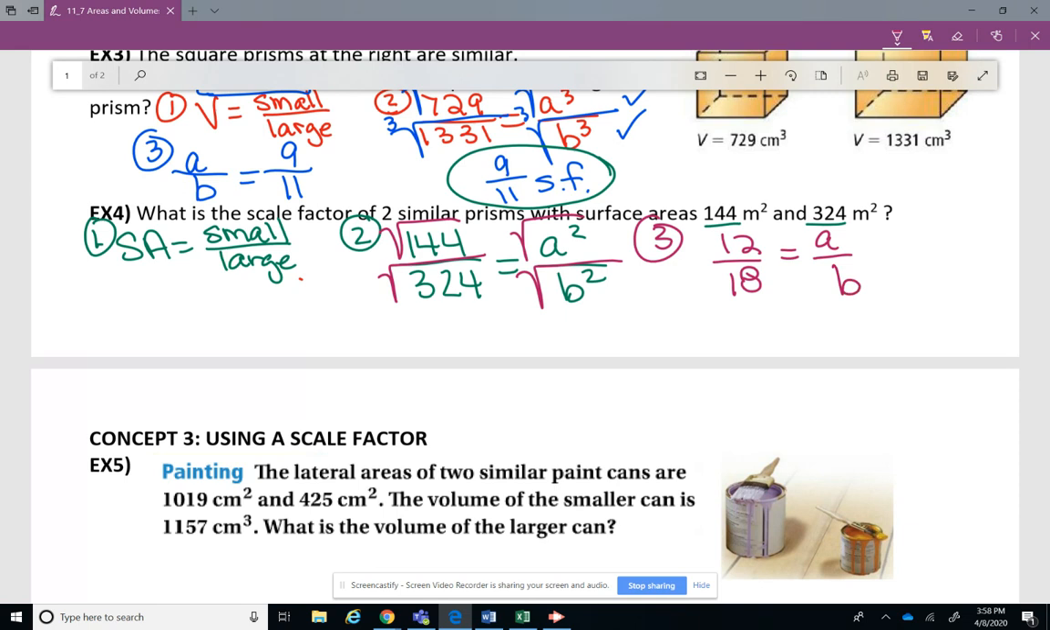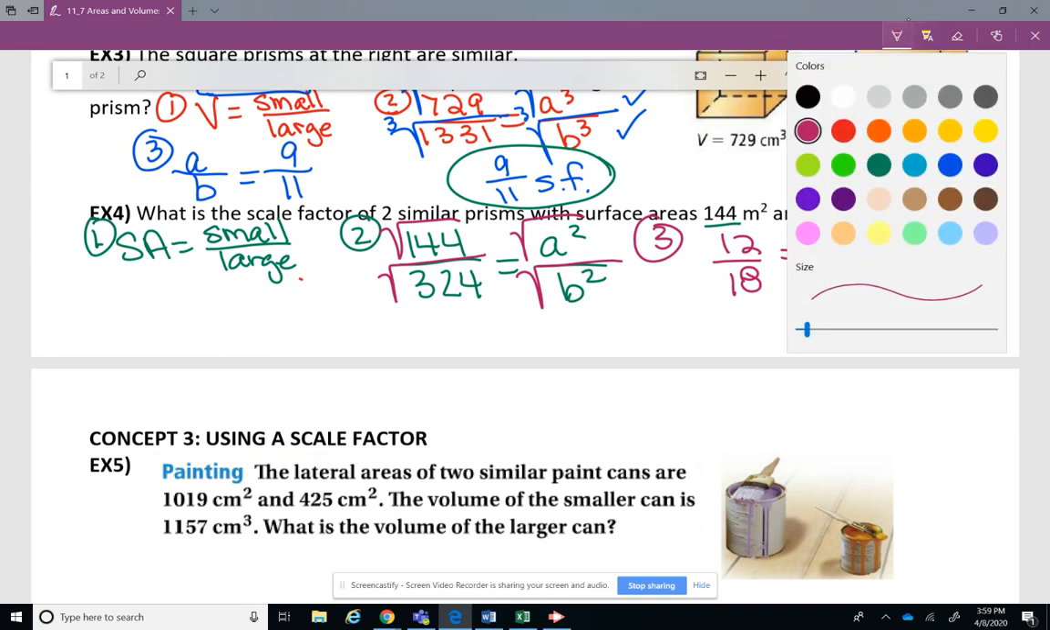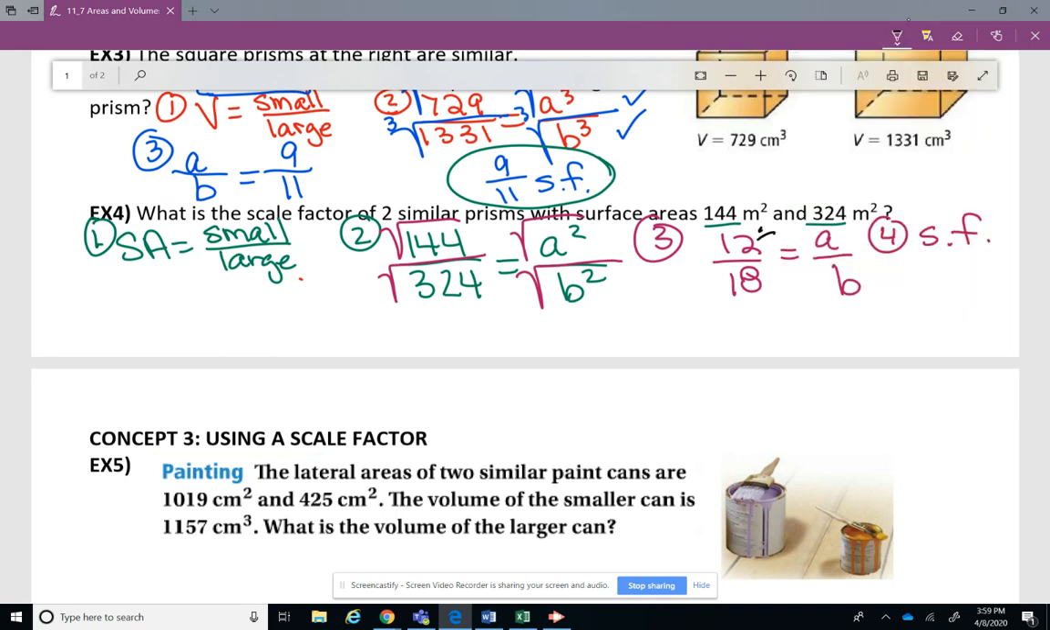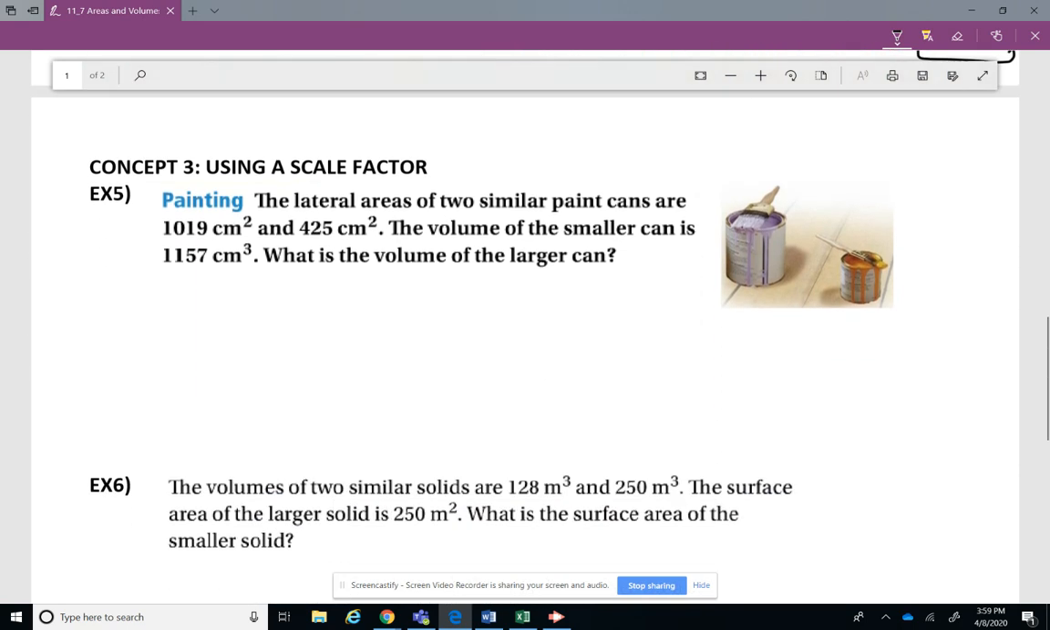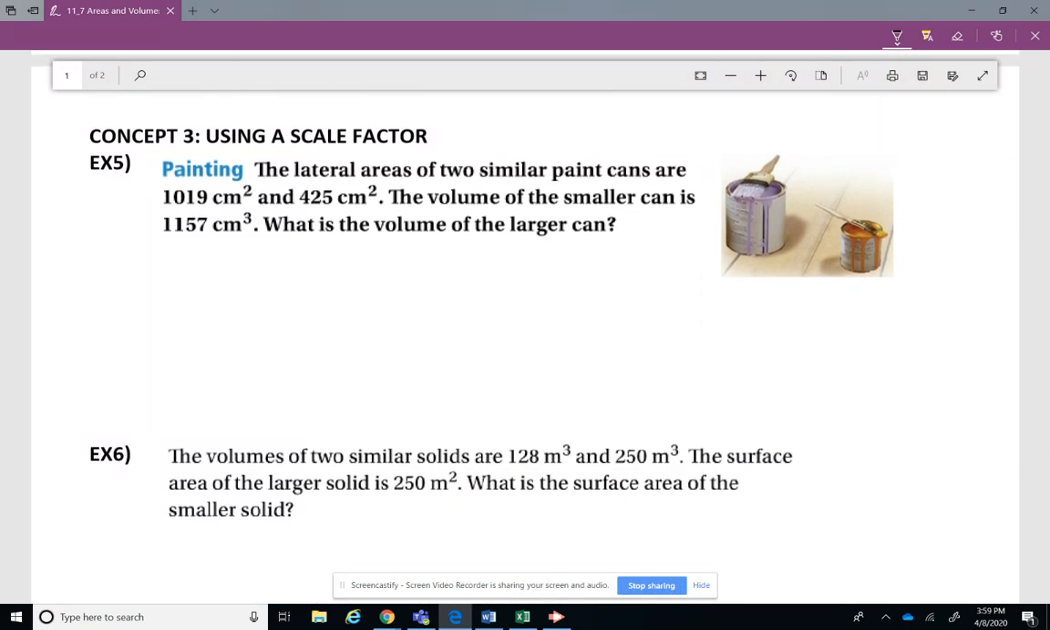All right, so our fourth step, we're going to reduce. And this is going to be our scale factor. So 12 and 18 can both be divisible by 6. So 12 divided by 6 is 2, and 18 divided by 6 is 3. So the scale factor is 2/3. Remember, pause me whenever you need to. All right, let's move on to the next section.